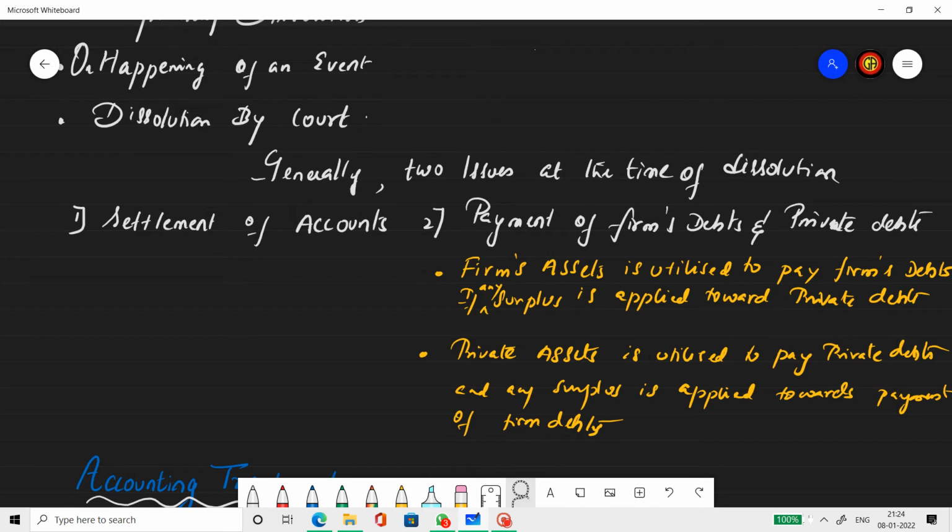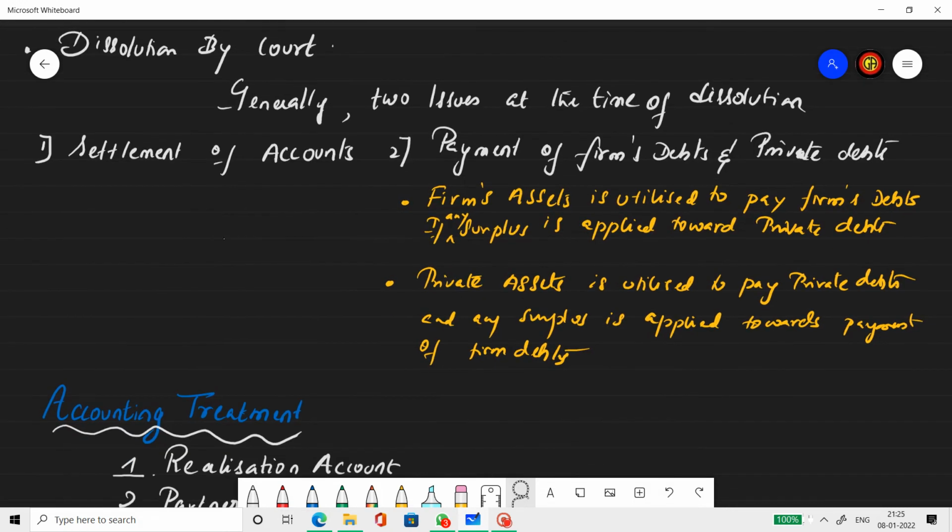So generally the two issues at the time of dissolution are settlement of accounts and payment of firm's debt and private debts. When they say settlement of account, the firm needs to know what assets it owns and what money they realize by selling all the assets. And then that money will be used to pay off the firm's debt and the private debts. Now, when the word private debts comes, obviously some doubts will come in your mind, isn't it? So let us see the difference in this.